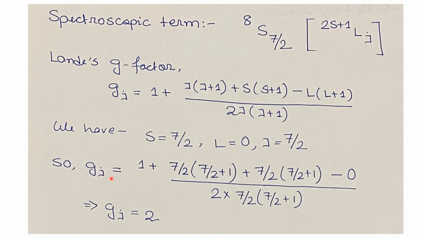We'll have g_J equals 1 plus 7/2 times (7/2 plus 1) plus 7/2 times (7/2 plus 1) minus 0, as here L equals 0, divided by 2J times (J plus 1). Here J equals 7/2, so in the denominator we have 2 times 7/2 times (7/2 plus 1). Now if we calculate this, we will get the Landé factor for our system, g_J equals 2.